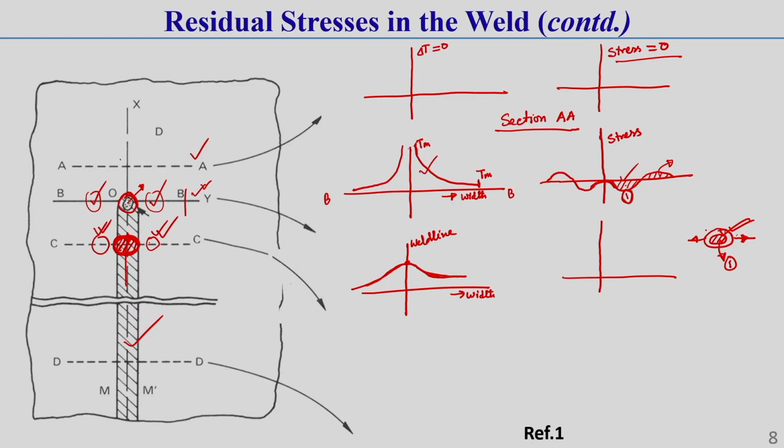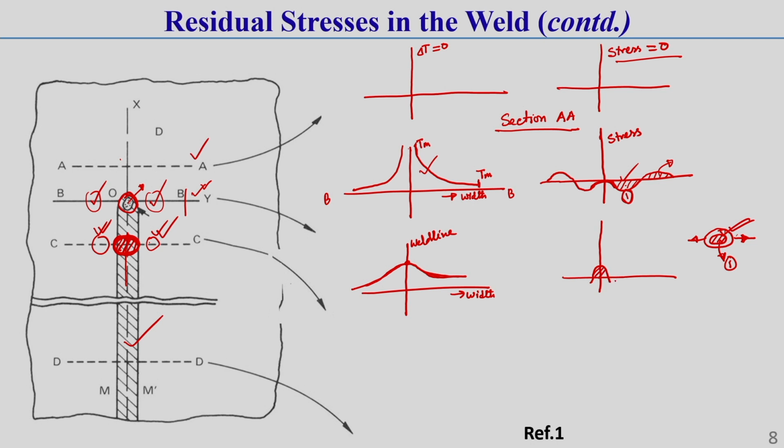If we apply an external load, the body is subjected to tensile load. So in section CC, due to the contraction of the weld material and the obstruction of this contraction by the surrounding material, tensile stress starts developing in that zone.